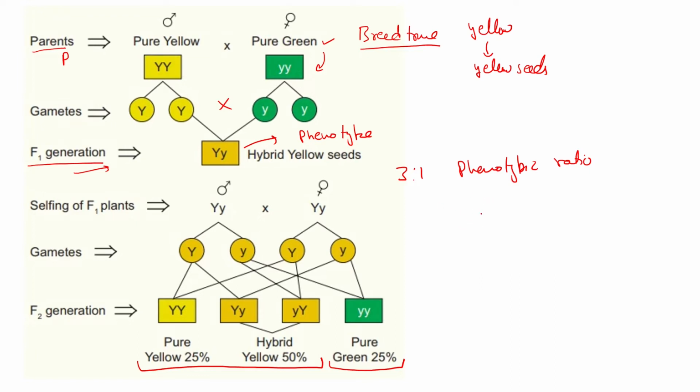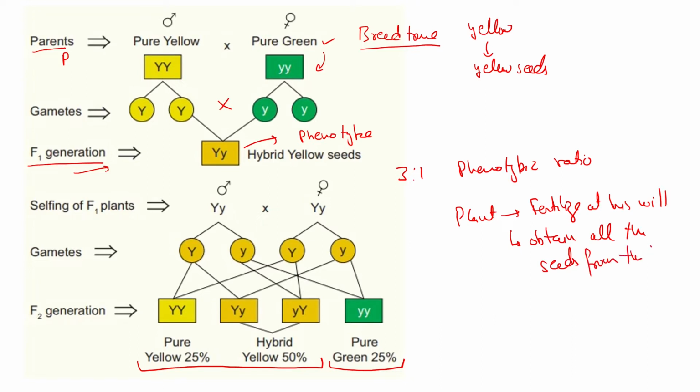So what did Mendel do? He took a plant and fertilized it at his will, and then obtained all the seeds from the pod. He would collect all the seeds of its pods, and from all these seeds he checked each and every seed for its character, to reduce some loss later on.